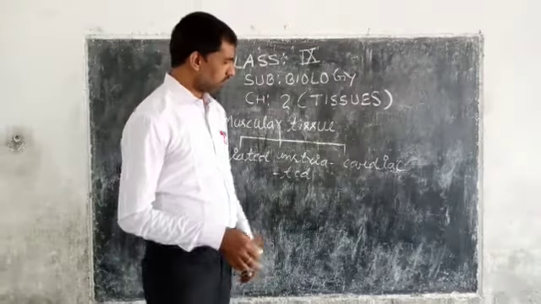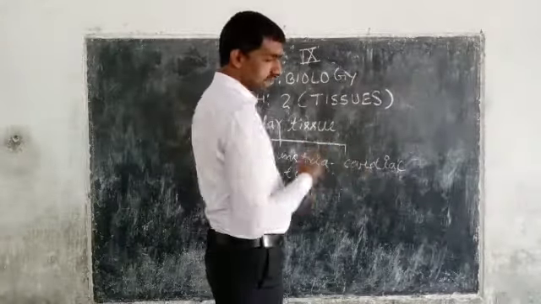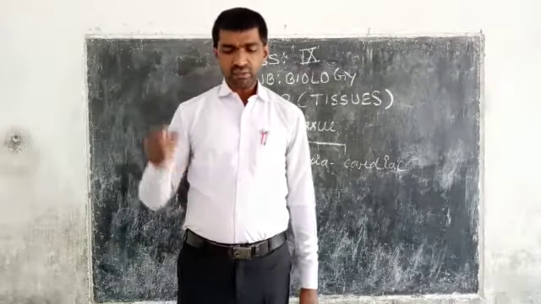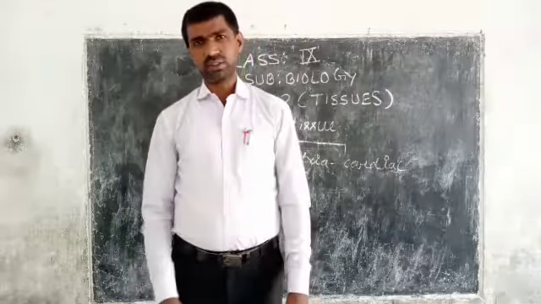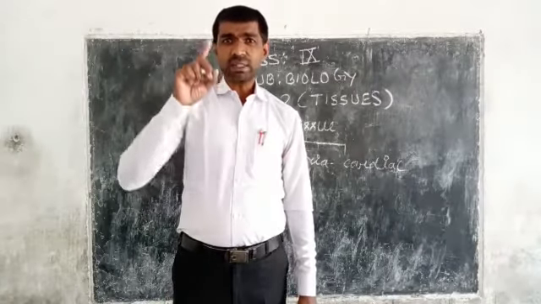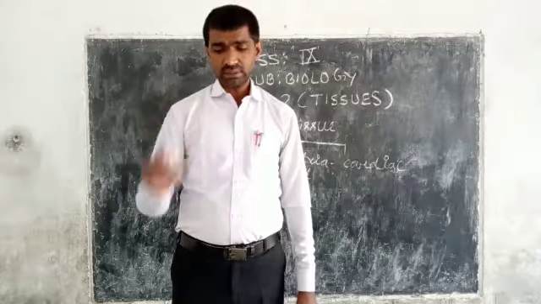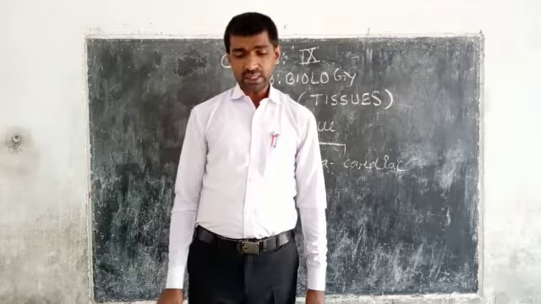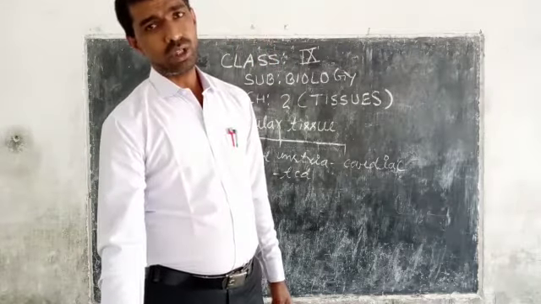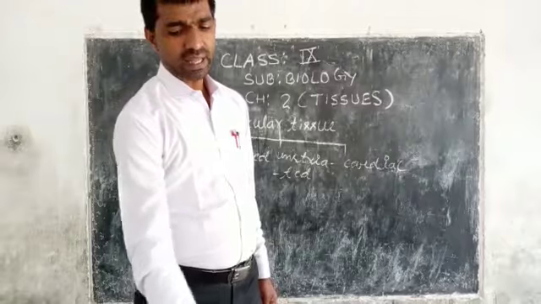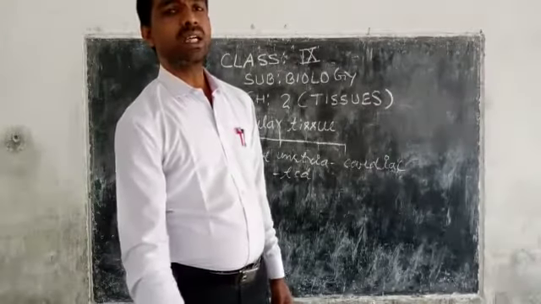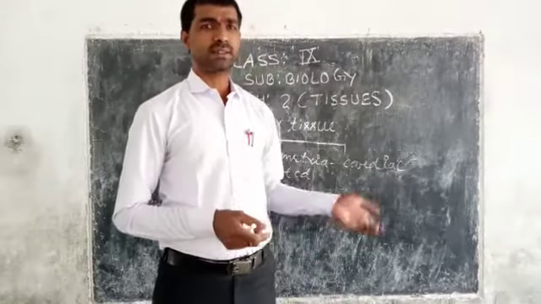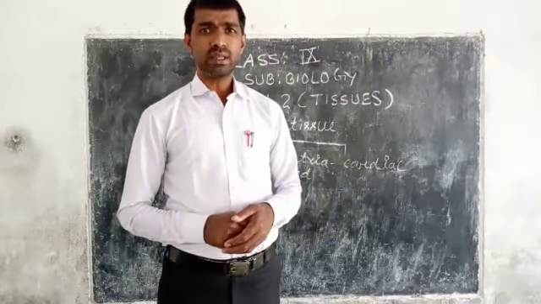But lastly, I am going to describe cardiac muscles. Cardiac muscles form a thick layer of the wall of the heart and some region of pulmonary veins that are in contact with the heart. So cardiac muscles are mostly associated with the heart. How do cardiac muscles look? Let us know in this section.